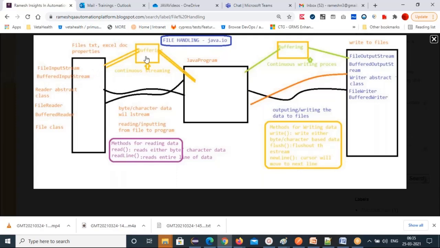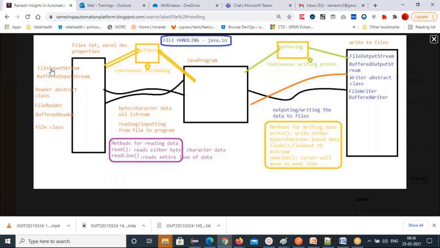All the data is stored in one temporary area, and from there a continuous streaming will happen. That is called buffering. So to do fast reading, we are going to use BufferedInputStream, which reads byte data. These two are byte data. If you want to read, you can use FileInputStream or BufferedInputStream.